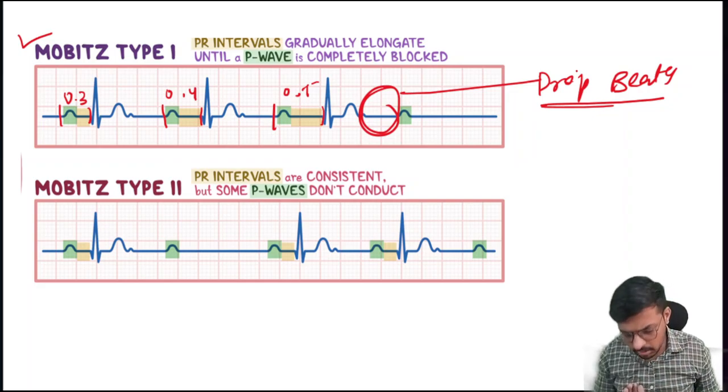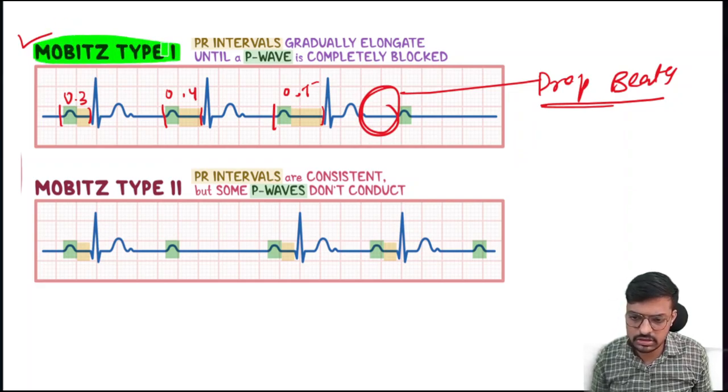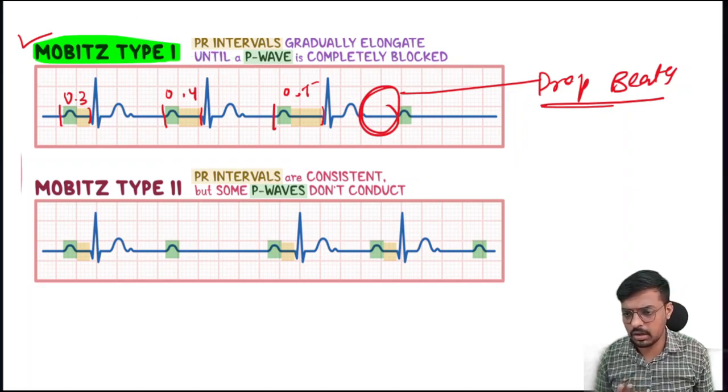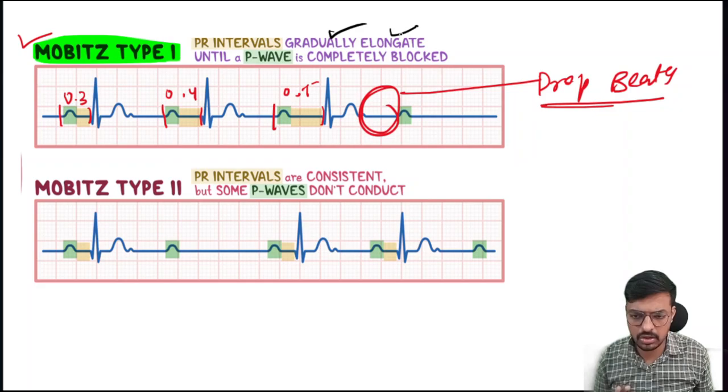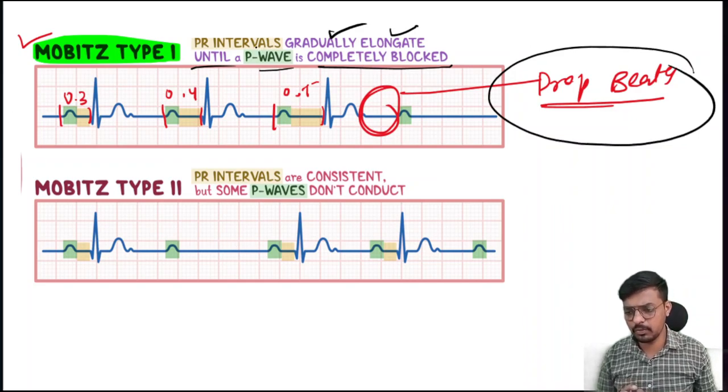This is what we call Mobitz type 1, or the Wenckebach phenomenon. Here they have also written clearly that the PR interval gradually elongates until a P wave is completely blocked and the dropped beat comes. This indicates Mobitz type 1.